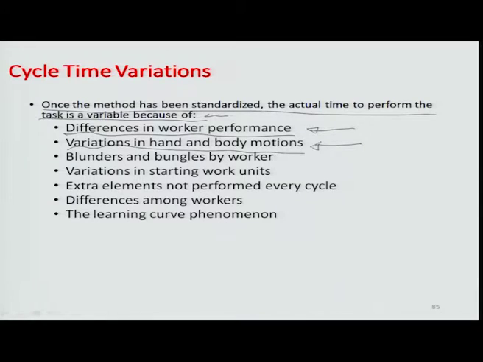There can be many kinds of blunders and bungles by workers. For example, in some cases workers may intentionally damage some production unit or work unit, and it may lead to necessary rework. And then there is some idling by different workers. Their performance would vary based on that, and cycle time would vary based on that.